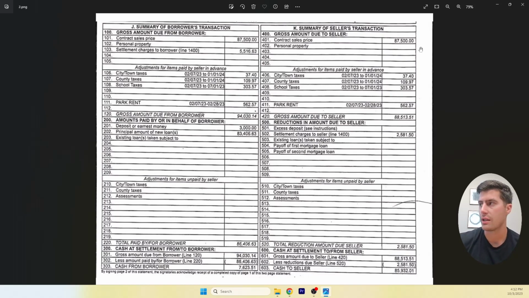Whenever they're selling the property, it's important that everything in this top section for gross amount due to seller, everything should be a credit, whether it's income or expenses being refunded. Everything in this top section right here should be a credit. And then everything in this bottom section should be a debit.